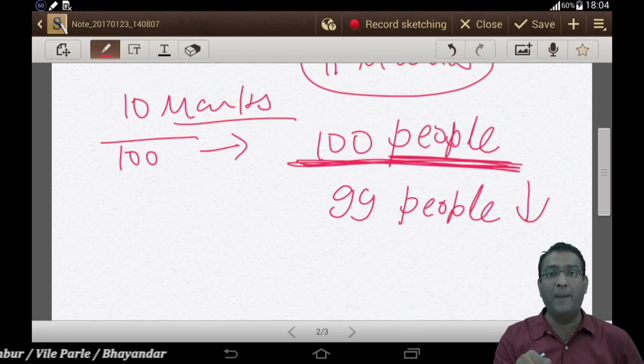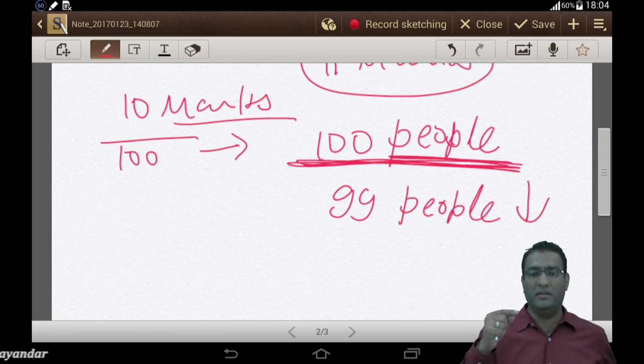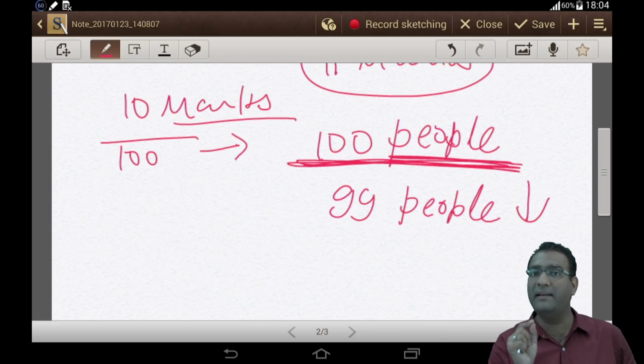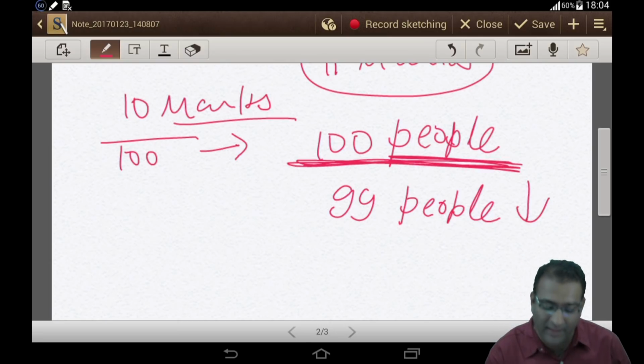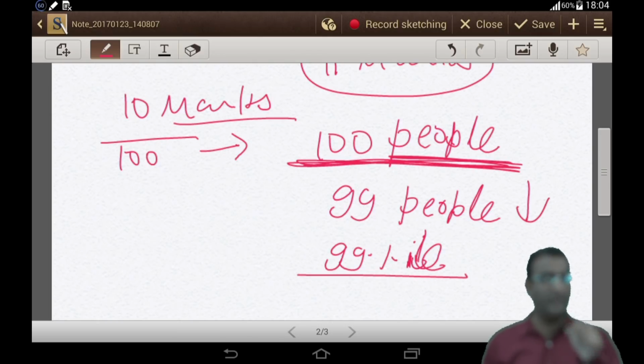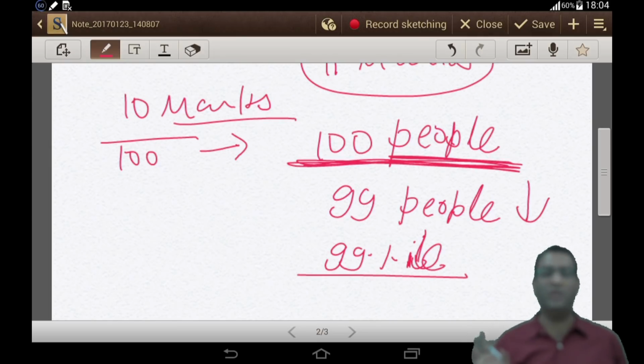Now when I say यहाँ पे 100 people है, right? What if it is 1 lakh people, right? So we'll discuss this. So out of these 100 people, can I say you are above 99 people? You are above 99 people means you have got 99 percentile. See, I've taken an example of 100. I'll take another example also. So you are above 99 people, you have got 99 percentile mark. आप कितने लोगों से ऊपर हो? That is the percentile you have got, right?